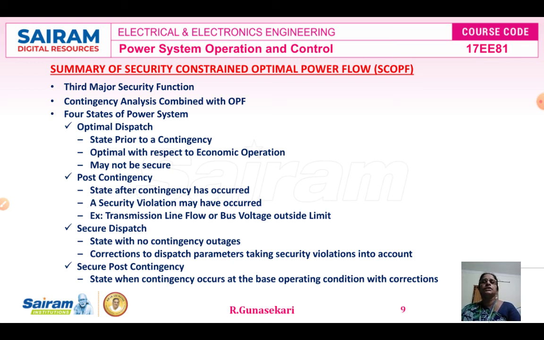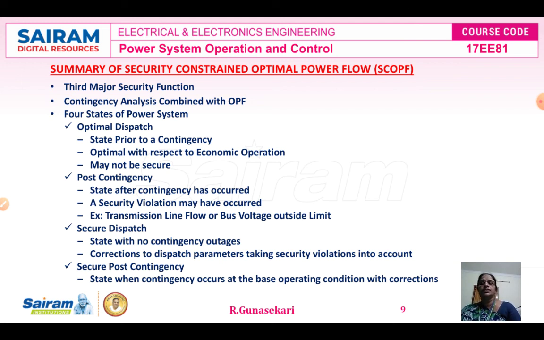What are the four states in the power system when using security constrained optimal power flow? Optimal dispatch, post contingency, secure dispatch, and secure post contingency. Optimal dispatch is the state prior to the contingency. All the values are optimal with respect to economic operation only, but it may not be a secure one. Then the post contingency state is the state after a contingency has occurred.